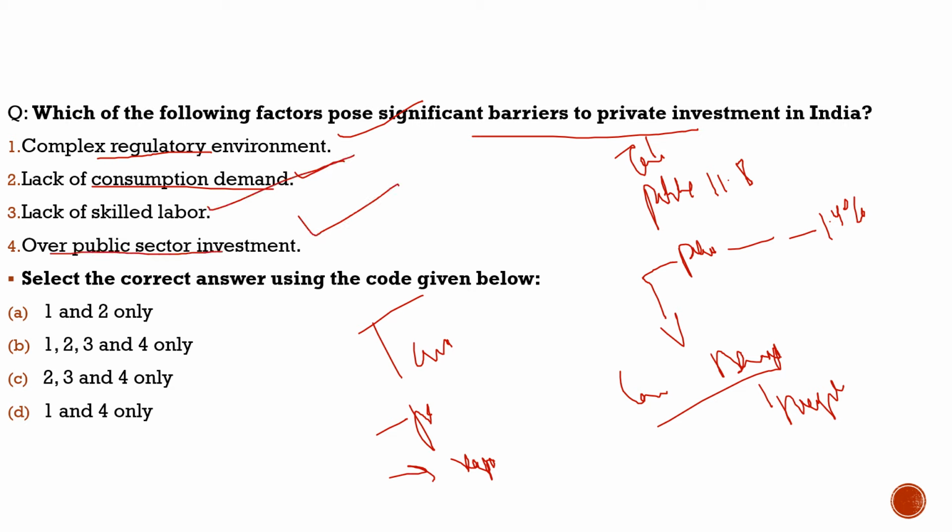So with respect to this question, the correct statements are all four: 1, 2, 3, and 4. It would be option B that is the correct option. With this, I hope you have understood the topic and the concept here. Now let's move to another slide and see what else we have brought.